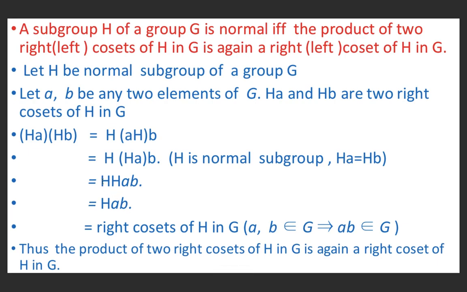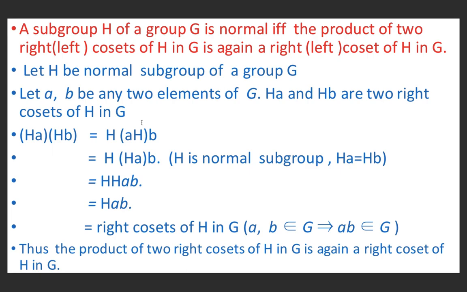So the next result is: a subgroup H of a group G is normal if and only if the product of two right cosets of H in G is again a right coset of H in G. This result also holds for left cosets. That is, H is normal if and only if the product of two left cosets of H in G is again a left coset of H in G. But here we are proving it for right cosets. On following a similar pattern, we may prove it for left cosets as well.